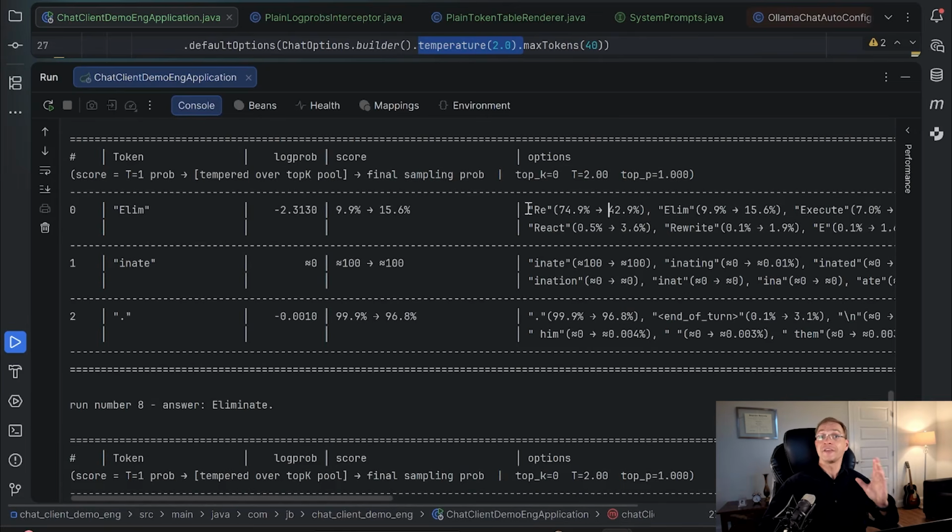No surprise. Token re started at 75% as expected. Same prompt, same context, so the original probability should stay the same. At temperature 0.8, it went up to 85, if you remember. Now, at temperature 2, it drops to 43, and elim jumps to 15.6. So, bottom line, temperature 2, bonjour socialisme. Strong tokens get weaker, weak tokens get stronger. So the roulette slices become more equal.